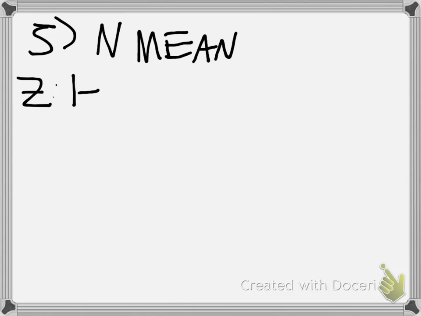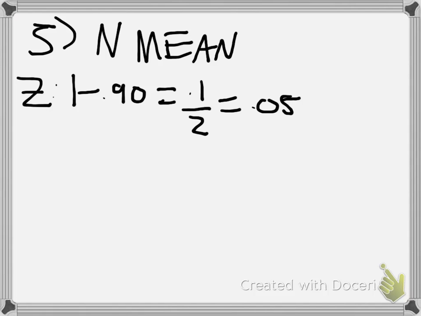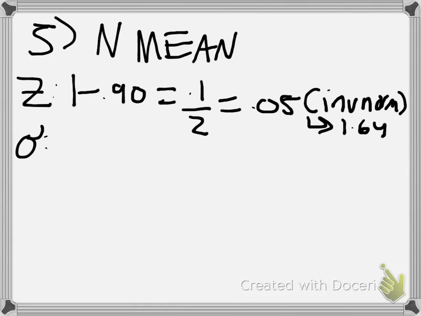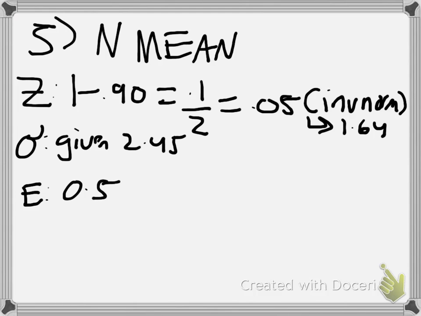In order to find z again, you do 1 minus the confidence level, which is 90% or 0.90. You get 0.1 and divide that by 2, and you should get 0.05. And do that, multiply that by inverse norm. You should get 1.64 as z. And from there, you go to standard deviation, which is given to you, and it is 2.45. And E, which is the margin of error, and that's also given, which is 0.5.